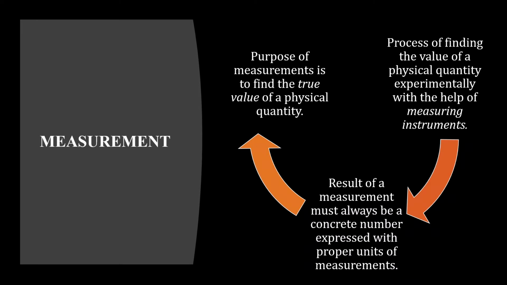Suppose I want to find the length of a duster and let's say it is 10 centimeter. Should we call it measurement? No. Why? Because I did not use any measuring instrument. But suppose I use a common scale to find the length of a duster and it comes out to be 11.5 centimeter. Then that is called measurement. Here 11.5 is a concrete number and the centimeter is its unit. You will not say 11.5 kgs.